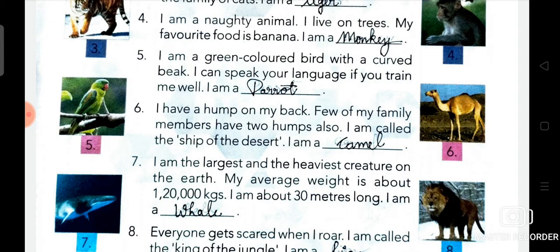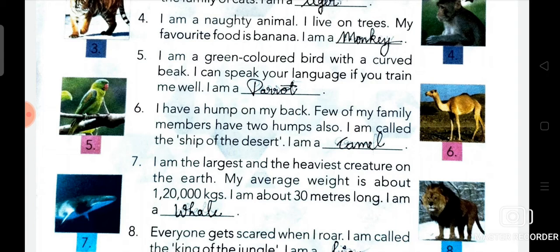M-O-N-K-E-Y. So students, have you seen monkey? Yes or no? I think everyone saw monkey. Now we are going to read about monkey. Monkey is a common name that may refer to certain groups of species of similar mammals of order primates. Some monkeys live on the ground while others live in trees.